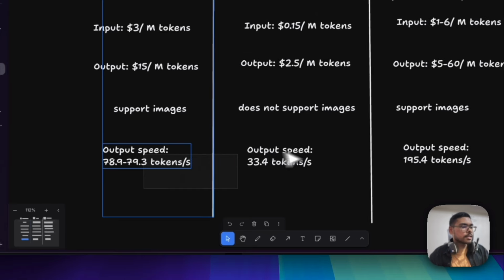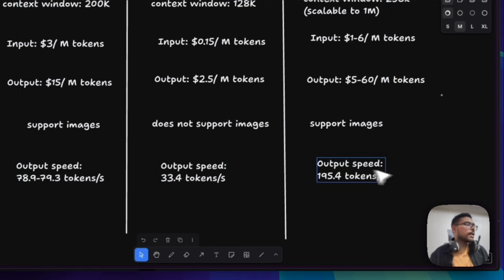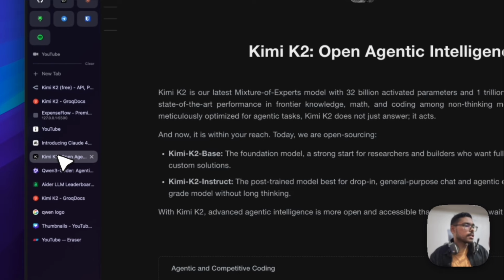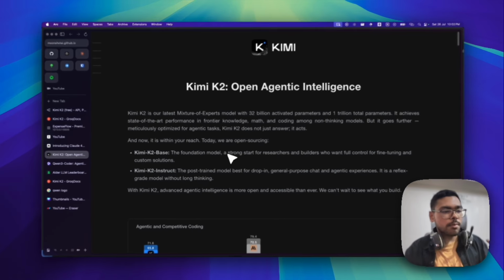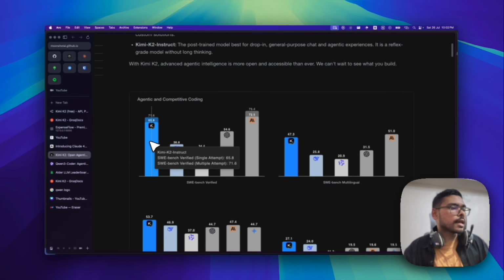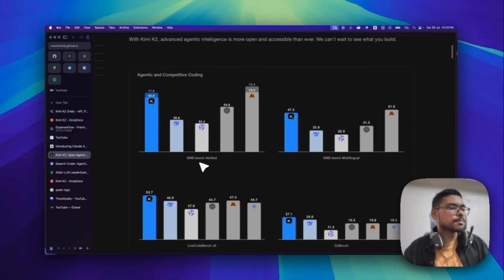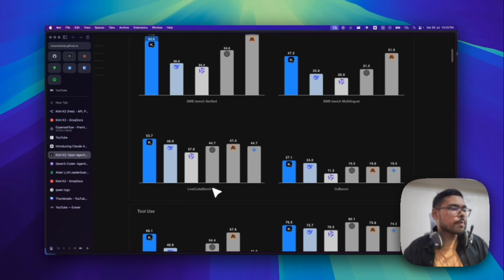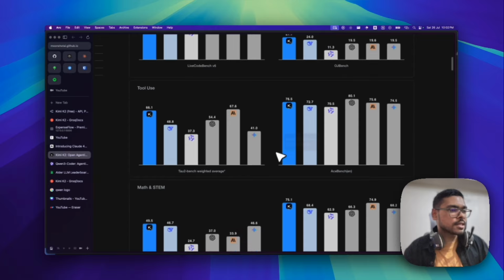So you can compare the speeds from here, and then let me show you the benchmarks also. They have mentioned them on their websites. Although you can't compare a model simply by benchmarks, still, on the Kimi K2 website they have released the benchmarks, like SWE-bench Verified. You can see where it stands when compared with Claude 4 Opus. And you can see in the LiveCodeBench it crosses Claude Opus. So you can see that open source models are beating the proprietary models. You can just see the benchmarks.